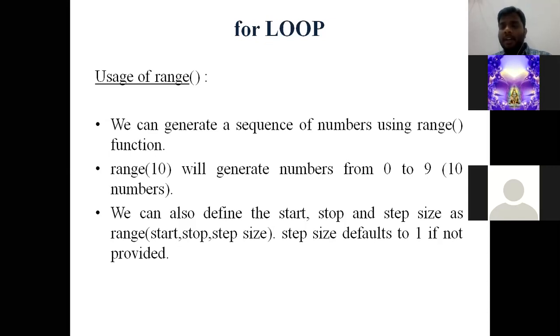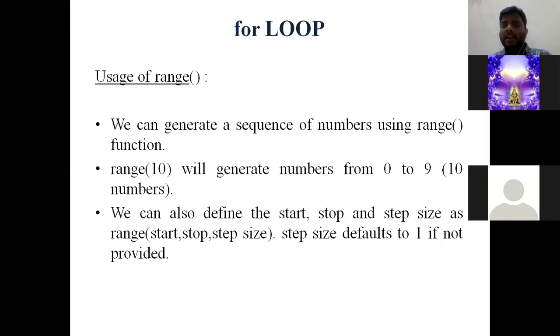The second function is, here we are not going to give the sequence directly. Instead of giving the sequence directly, we are using the range function. For example, range of 10 in the sense, it considers from 0 to 9. Suppose if I give range of 15, then it will generate numbers from 0 to 14. Suppose if I consider a range of 20, then it generates the numbers from 0 to 19. Okay, these are the 2 points which need to be remembered while using a range function.